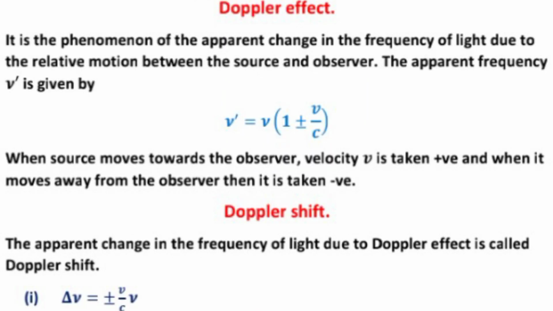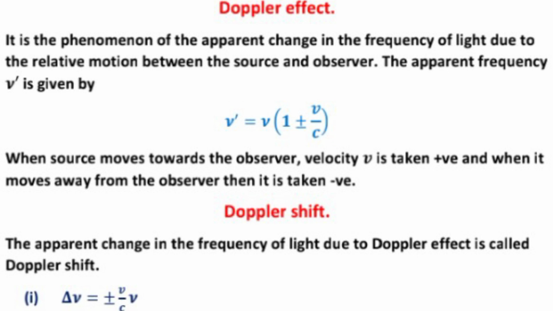Doppler effect. What is Doppler effect? It is the phenomenon of the apparent change in the frequency of light due to the relative motion between the source and observer.